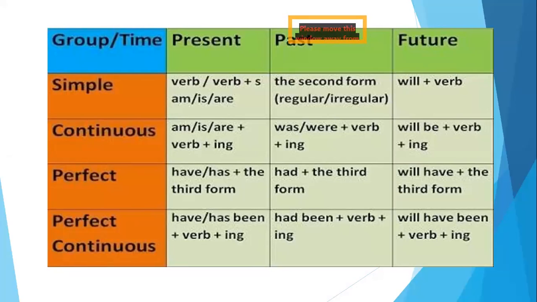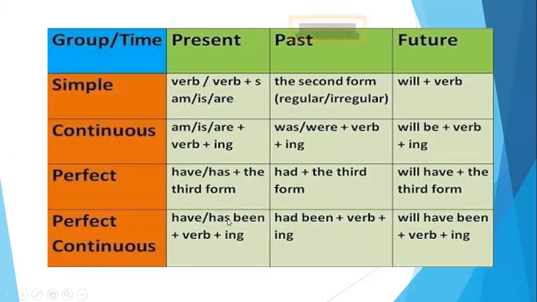Okay. So basically, there are 12 different forms of tenses, as you all know. What are they? Simple, continuous, perfect, and perfect continuous. So for the simple present tense, look here, what is the main structure? We put the verb with the S and the first form of the verb with am, is, are.